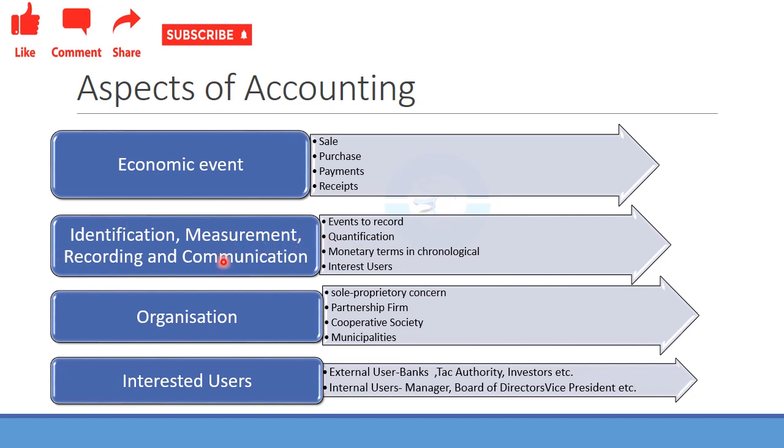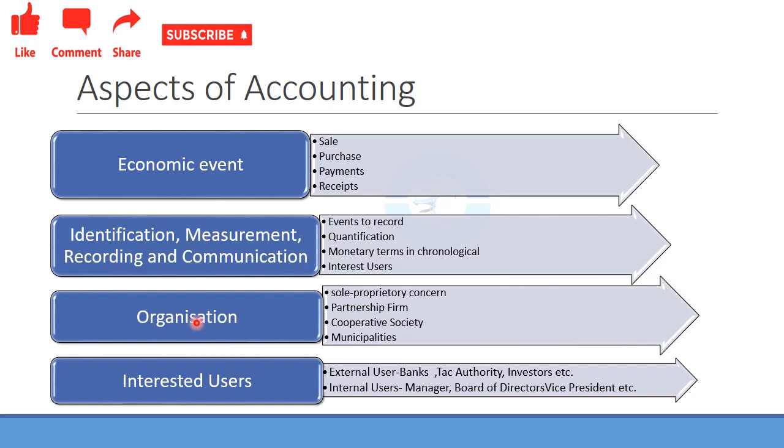Then communication. Communication means communication to the interested users. Who is interested to know about the bakery here? He himself, right? So a particular event happened. Then he has identified that event, then he has measured that event.